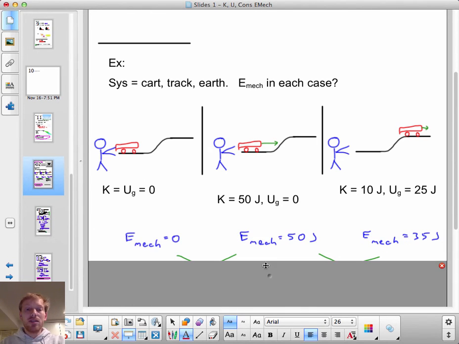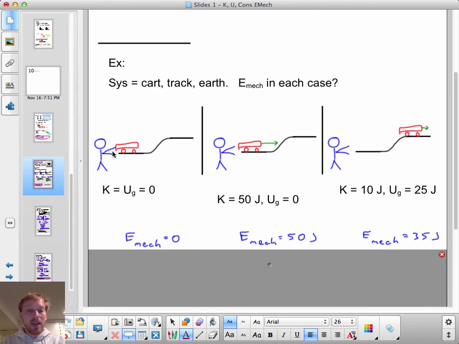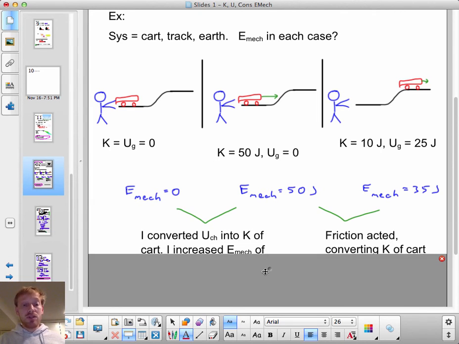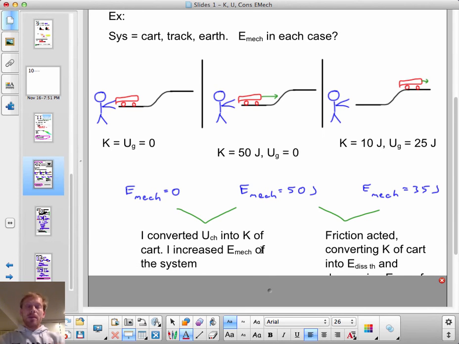Well, according to the definition above, here there's no mechanical energy. Here it looks like there's 50 joules of mechanical energy. And here there's 35 joules of mechanical energy. So what happened between picture 1 and picture 2 that increased the mechanical energy of the cart, track, earth system? Well, I put some energy into it. I took some chemical energy from my body and converted it into kinetic energy in this system. So I was sort of an external force that added mechanical energy to the system.